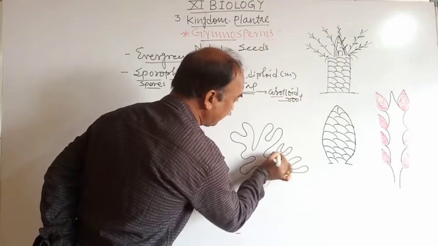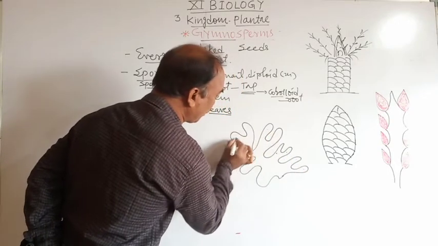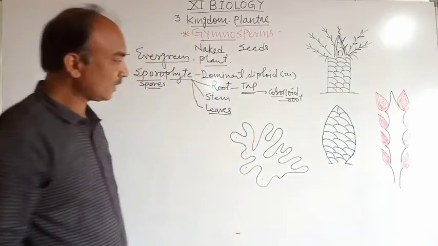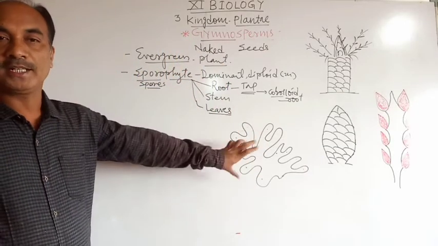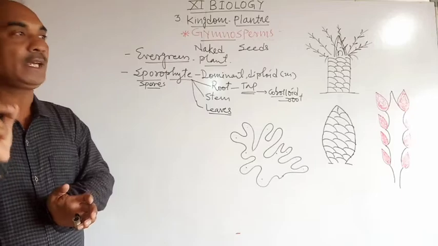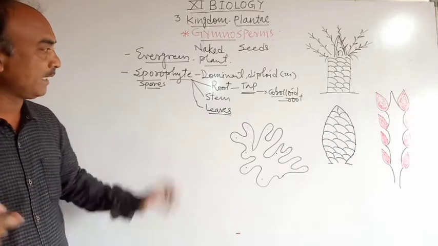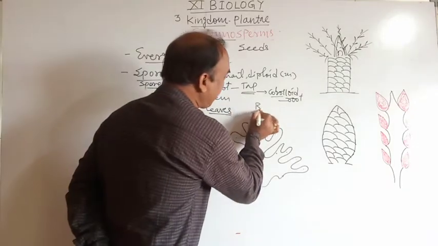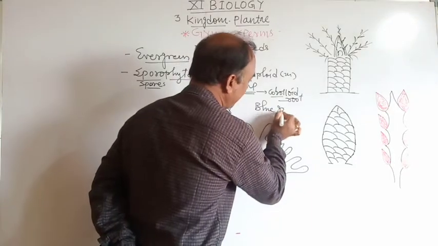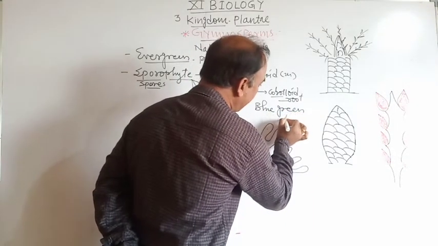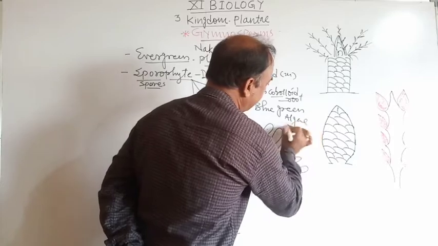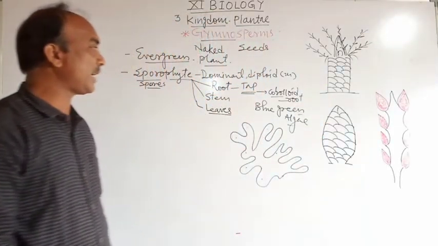Okay, तो ऐसे ये देखो coralloid root. And in this coralloid root, there is a presence of mycorrhiza, that is blue green algae. कौन सी algae रहते हैं? Blue green algae. These are in a symbiotic association.